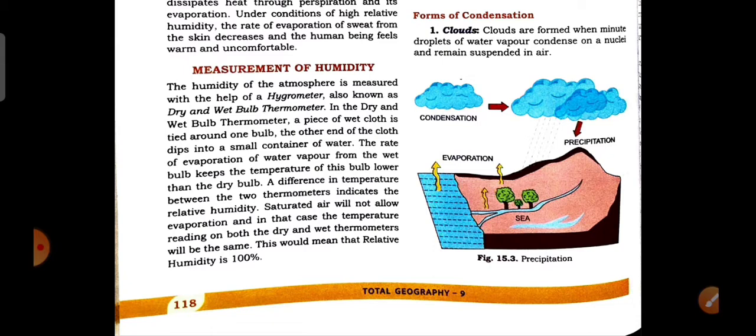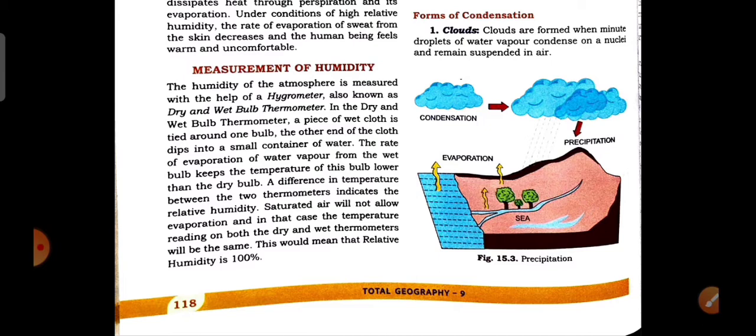And now let us know about the term condensation nuclei. What do you mean by condensation nuclei? As we previously know, the condensation occurs only based on small minute dust particles, salt or smoke. These dust particles, smoke or salt are known as condensation nuclei, around which the condensation takes place.